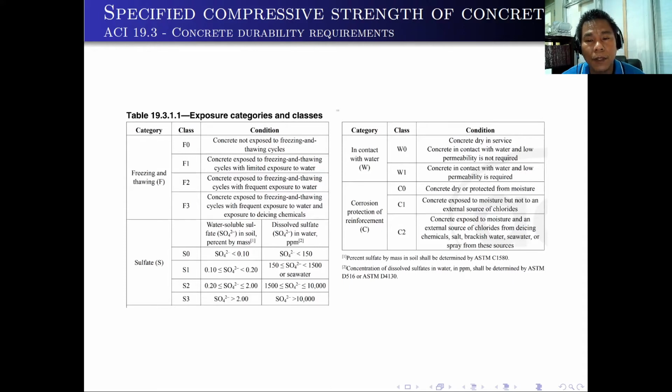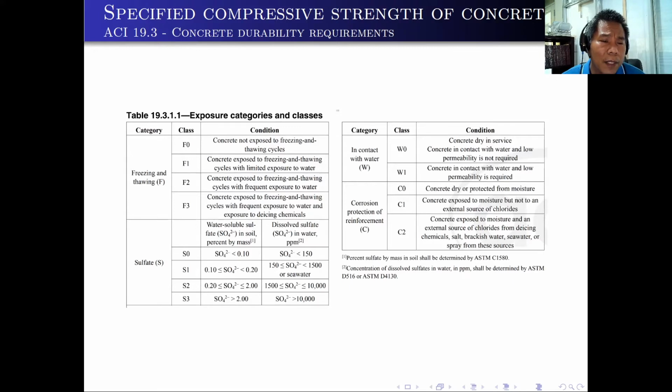But if the concrete is in contact with water and low permeability is required, then you have to categorize this one as class W1. For the corrosion protection of reinforcement, C0 has a condition that concrete is dry or protected from moisture. So that's the lowest of the classes. Then C1, concrete exposed to moisture but not to an external source of chloride. C2, concrete exposed to moisture and an external source of chlorides from de-icing chemicals, salt, brackish water, seawater, or spray from these sources.